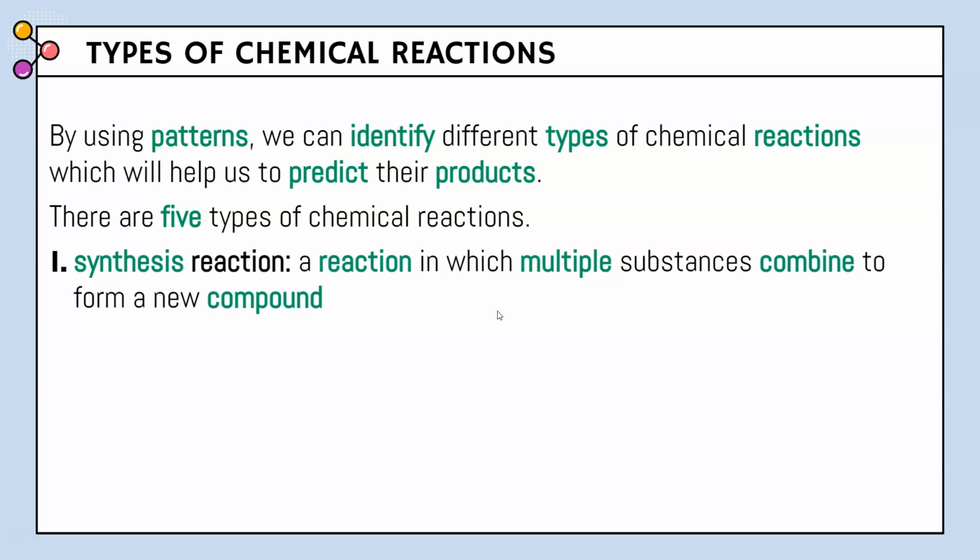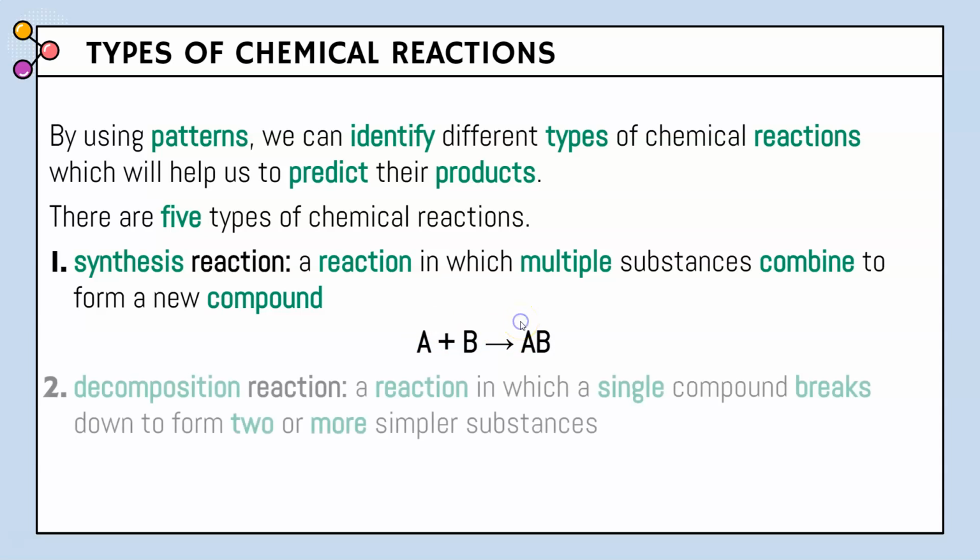The first type of chemical reaction is synthesis reaction. A synthesis reaction is a reaction in which multiple substances combine to form a new compound. The structure of a synthesis reaction is A plus B yields AB.